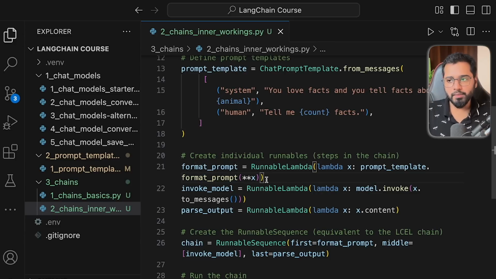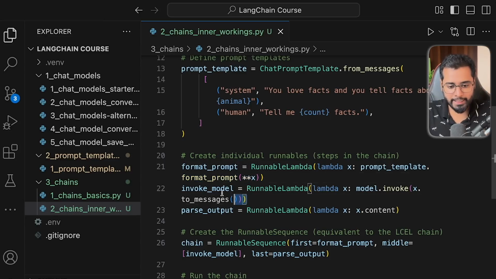So the invoke method, basically what it does is it not only replaces the placeholder values, but it also converts the data into the right format that can be sent to the LLM, right? Whereas this method only replaces the placeholder values. The process of converting the data into the right structure that can be sent to the LLM, all of that will be done down here when we invoke the chain, okay, not up here. So this constitutes the first task or the first runnable, right? In LangChain, we can think of each task as a runnable, okay? We can call each task a runnable as well.